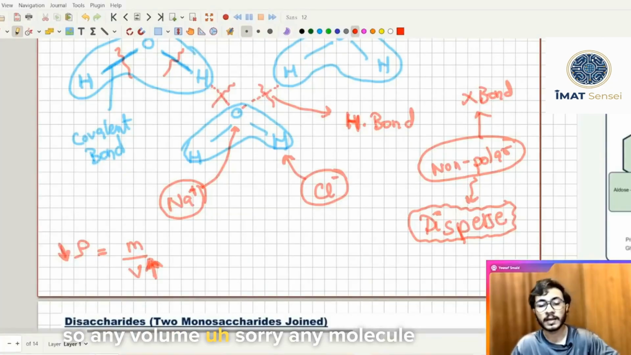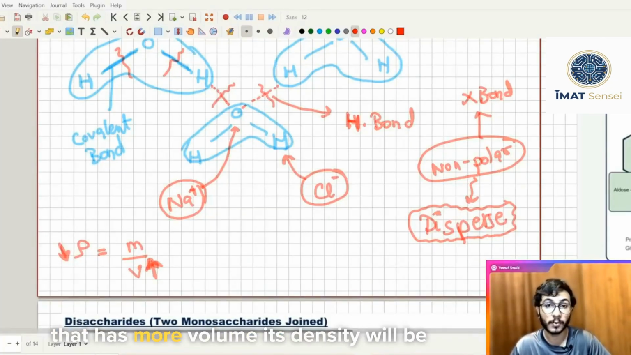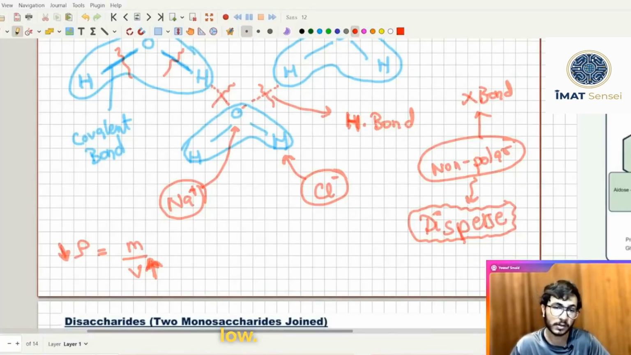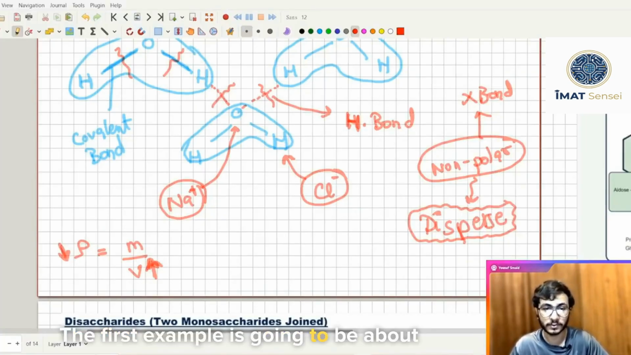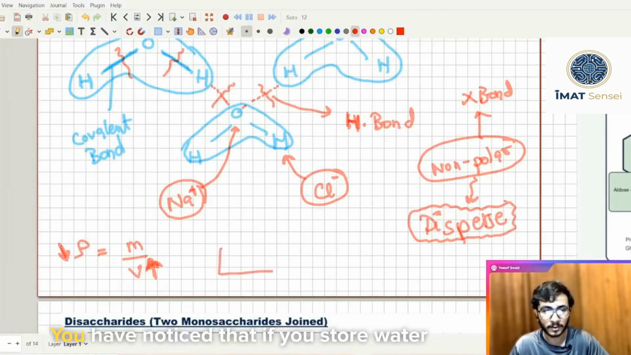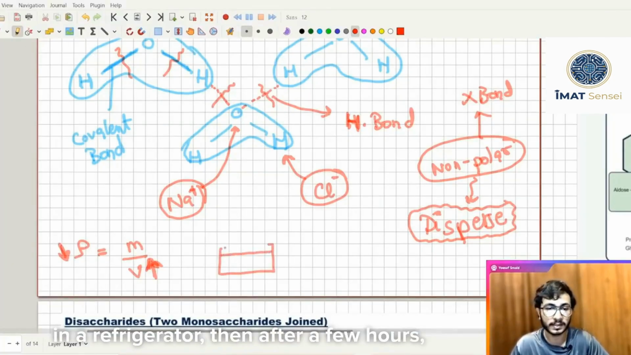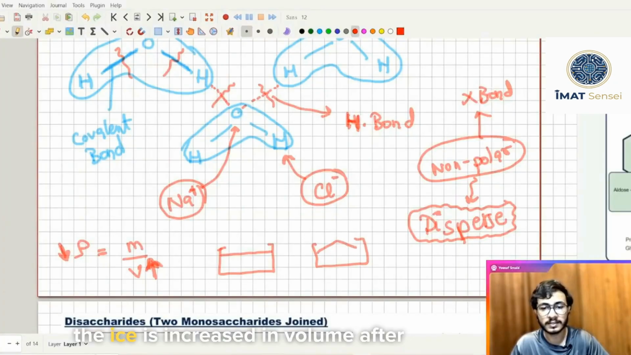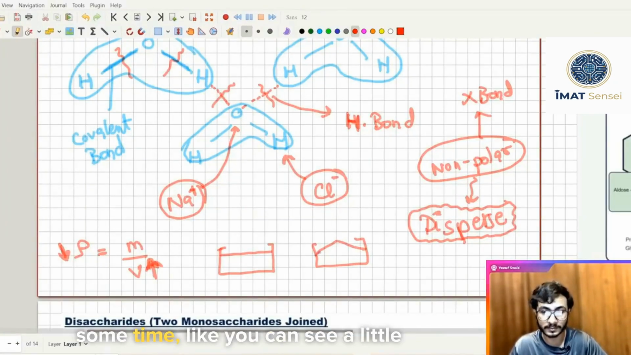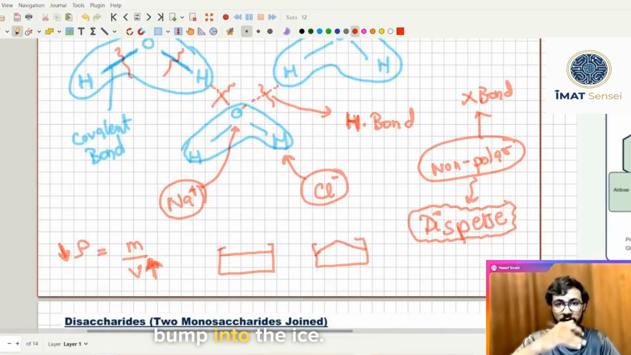So any molecule that has more volume, its density will be low. The first example is going to be about, obviously, water. You have noticed that if you store water in a refrigerator, then after a few hours, the ice is increased in volume after some time. Like you can see a little bump in the ice.